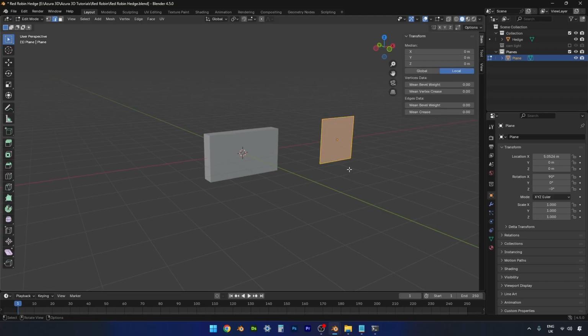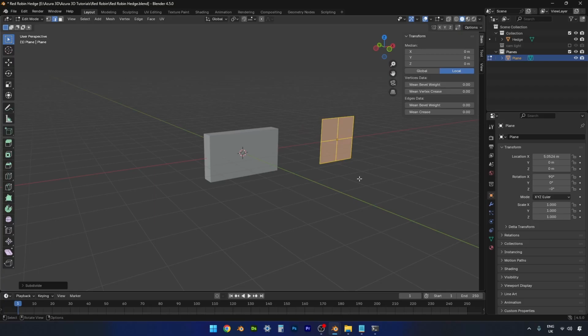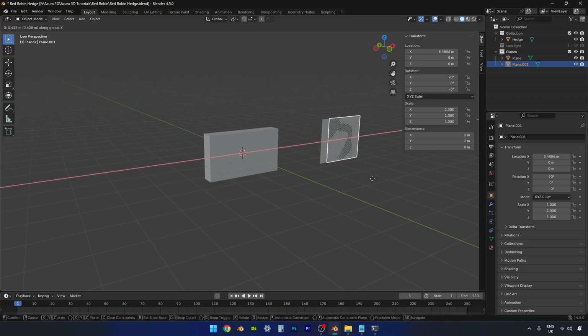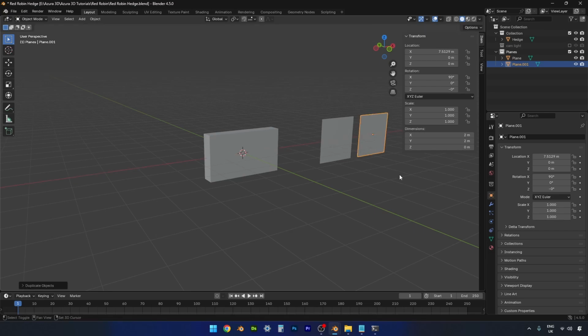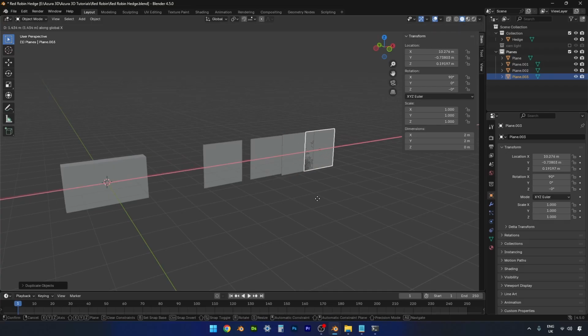We'll go into edit mode and we want to do one subdivide. Now back into object mode, and we're going to duplicate this 3 more times. Shift D on X, Shift D on X, and Shift D on X.